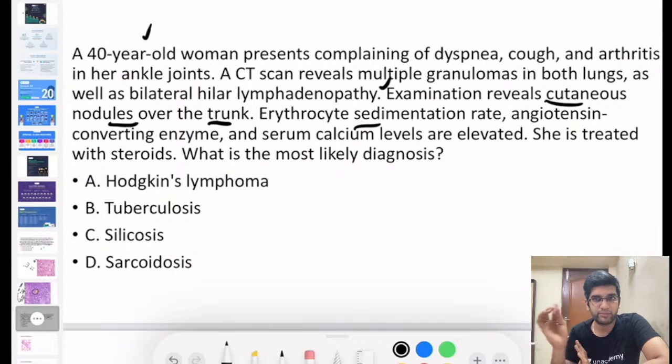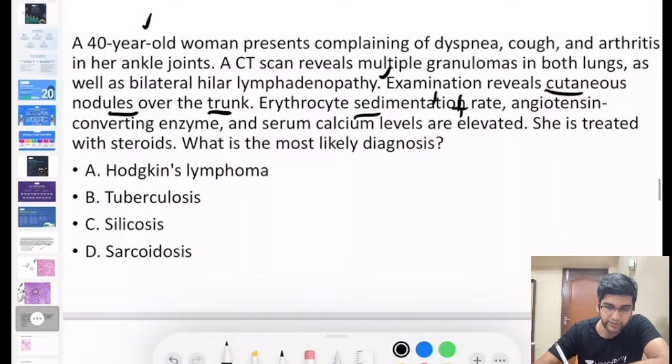I'm just going to give a different perspective. That's all. I just want you to think here. ESR, will it be elevated in tuberculosis as well? Is there a possibility ESR will be elevated in tuberculosis? Yes. So this will not help me. Fine. This will not help me to come to a conclusion.